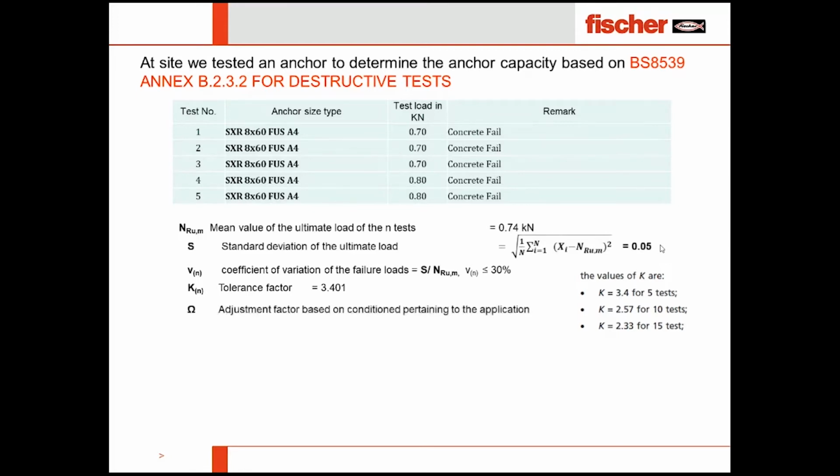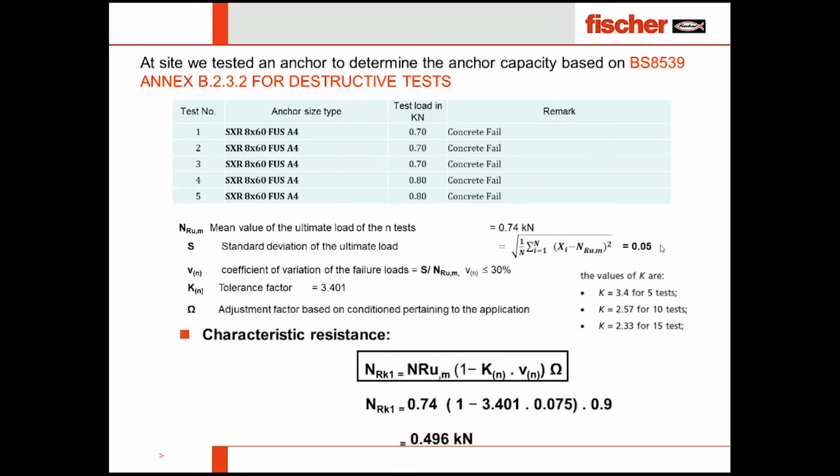Well, going ahead, adjustment factor also has been considered, and then we found the characteristic resistance is 0.496. So this has to be divided with the material safety factor, and then we will get the design capacity of the anchor.